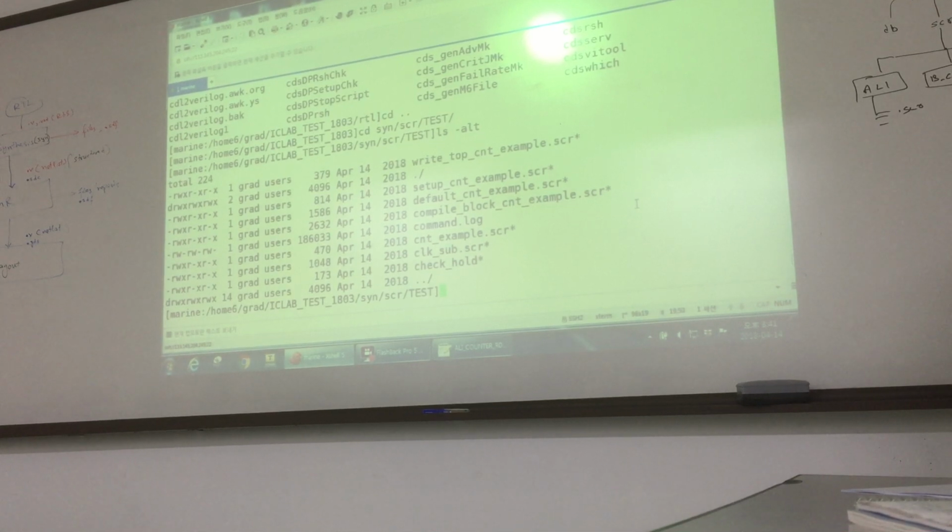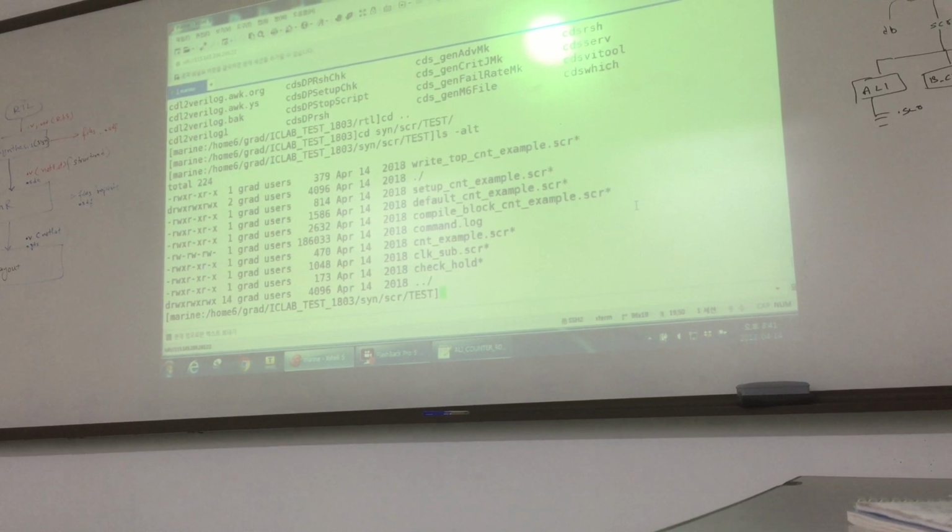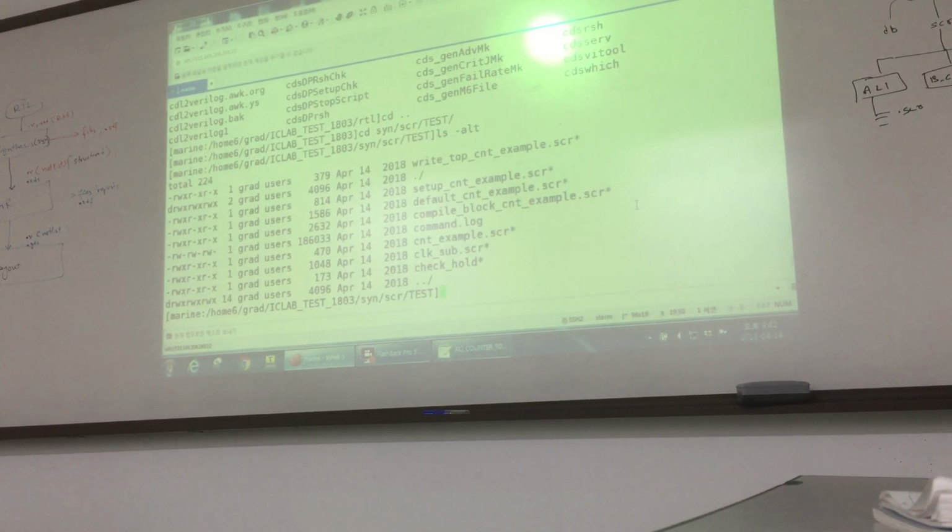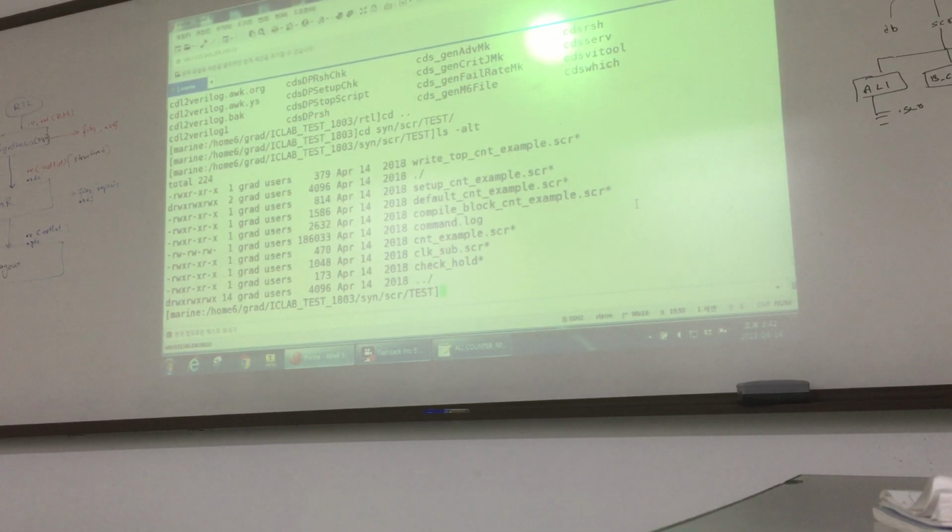This is the file name and this is the module name, both are the same. I also give you one good point: please make the file name and your module name the same, because in the script somewhere we have to write the file name and somewhere the module name. So these should be the same. Some tools have problems if your file name and module name are different. So it is better to write the module name and the file name the same.